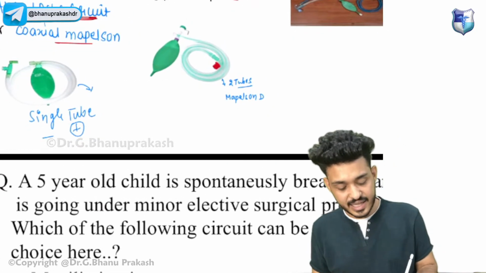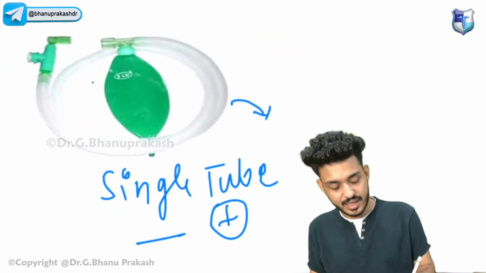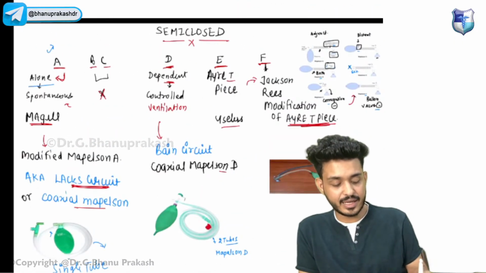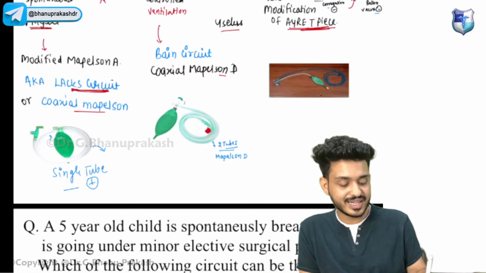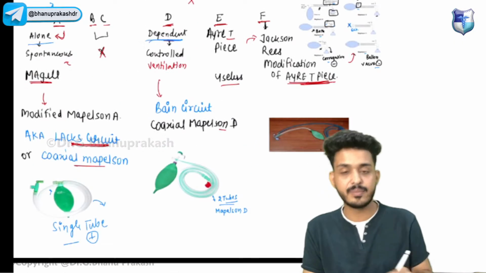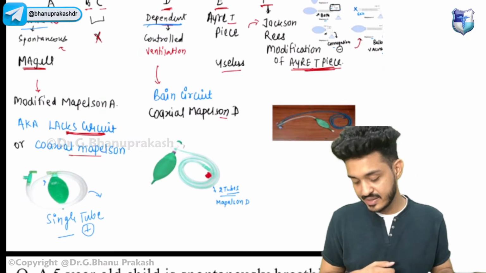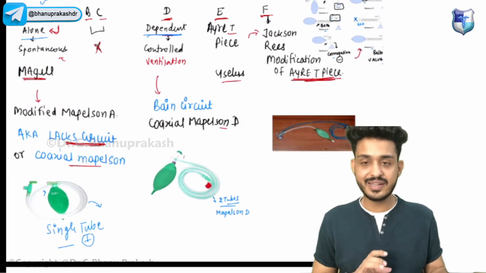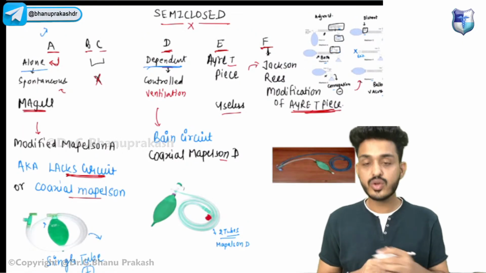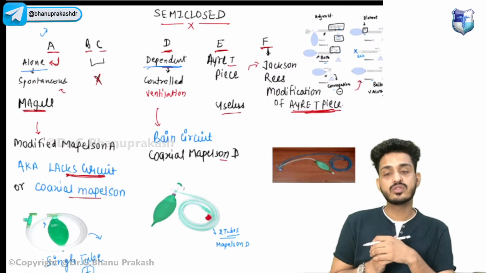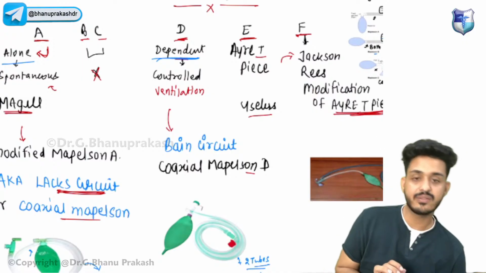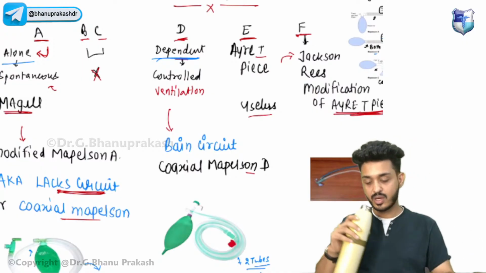If it is a single tube circuit, you can see there is only a single tube present, that is your Mapleson A. If two tubes are present, that is your Mapleson D. Mapleson D is also known as the dependent circuit. Now I've already discussed how you will use these circuits. So just remember the important points from this particular table, because this table is very, very important, guys.